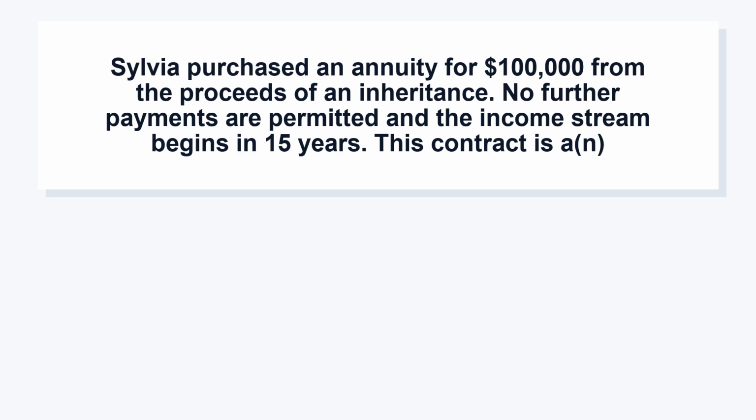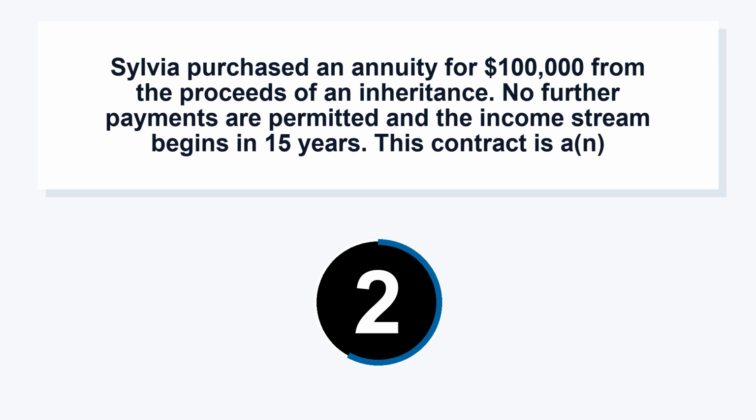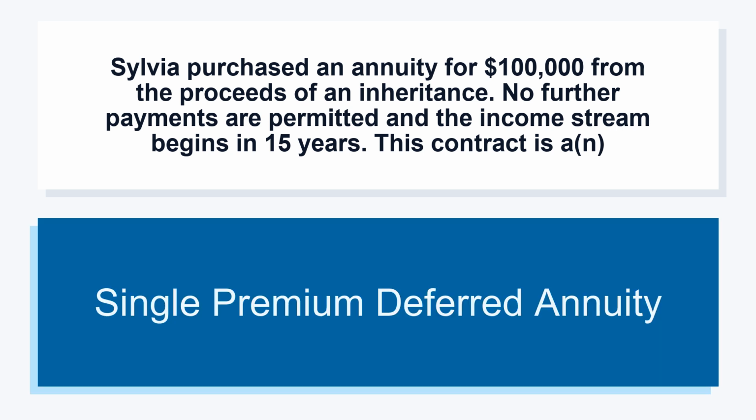Sylvia purchased an annuity for $100,000 from the proceeds of an inheritance. No further payments are permitted and the income stream begins in 15 years. This contract is a single premium deferred annuity.